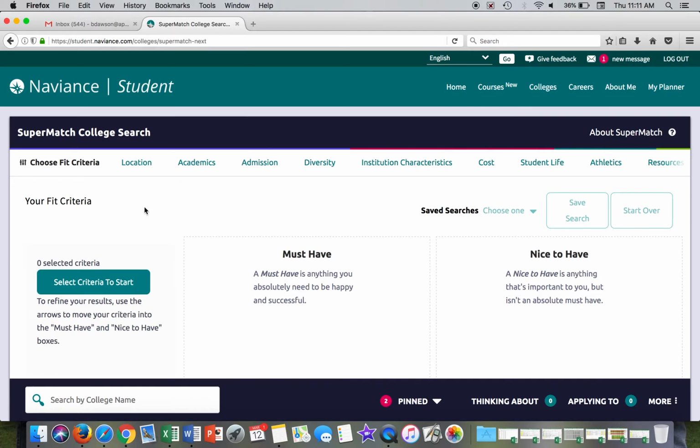And when I say develop a list, what I recommend is developing your list in the following way. You want to have a couple of colleges, 2 to 3, that are reaches for you academically in terms of your GPA and your test scores. A couple of colleges that are not a reach, but they're not a sure bet. They're kind of in the middle.